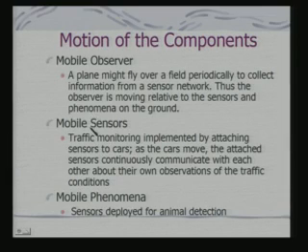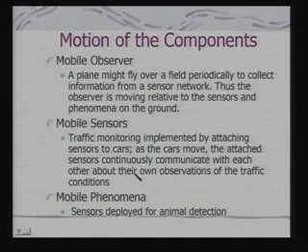Then you have got mobile sensors. Let us say this is an example, a traffic monitoring system implemented by attaching sensors to cars. So, cars themselves are moving around. Okay. Cars can communicate with each other because they have got the sensor nodes, about their own observations of the traffic conditions. So, on the basis of that you have to do the aggregation.